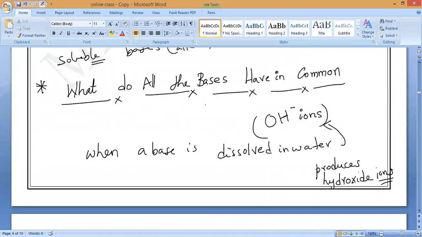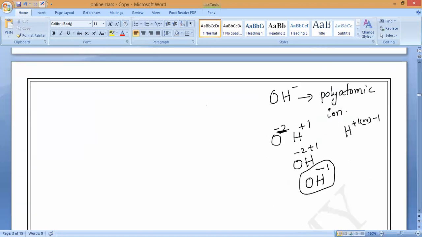So, if it comes to here, what do all the bases have in common, if you observe? When a base is dissolved in water, it will form OH minus ions. Just now I explained how the valency of the OH minus polyatomic ion is minus 1. Now, from this I can form another definition of base.